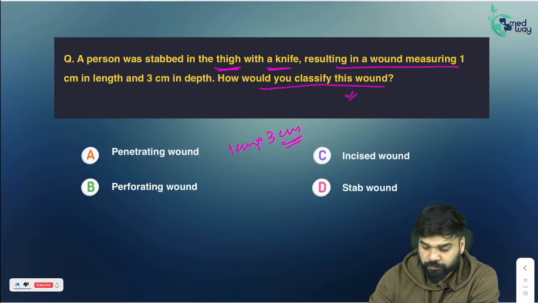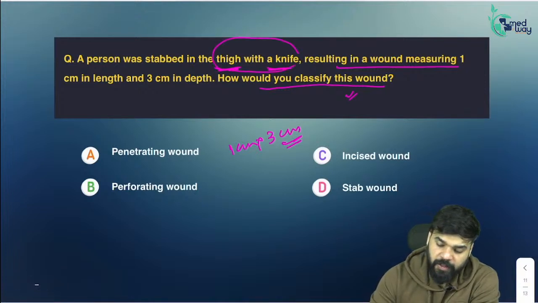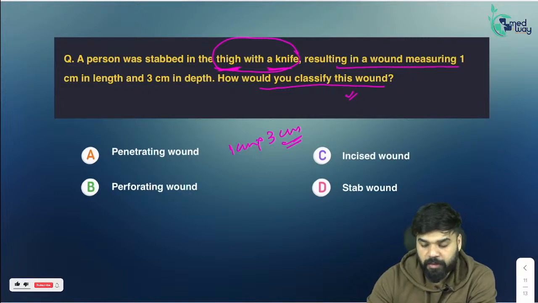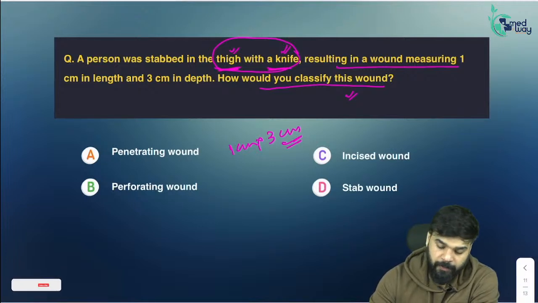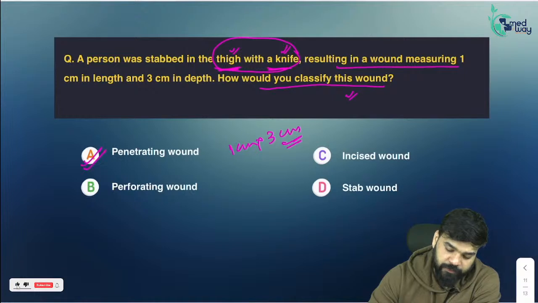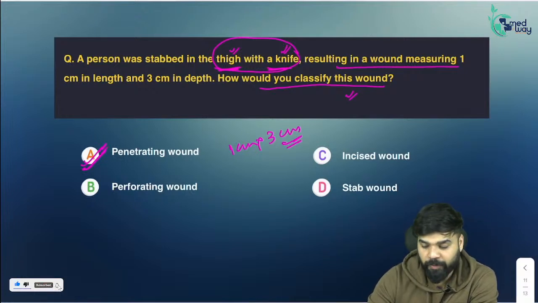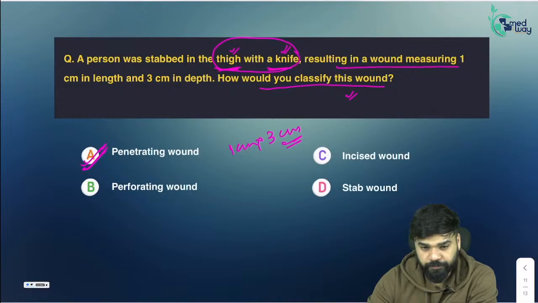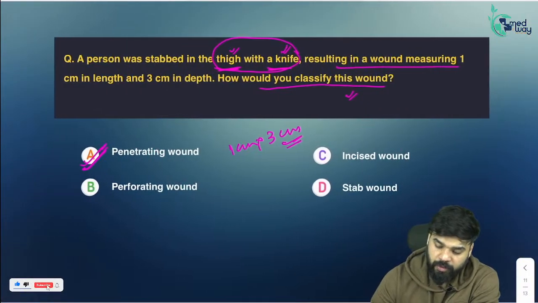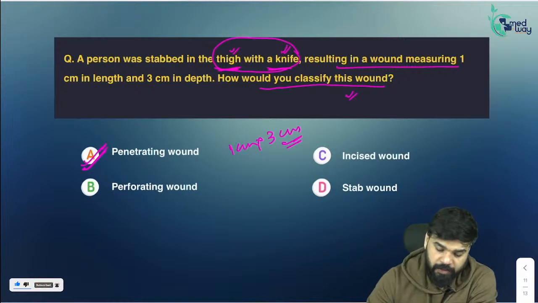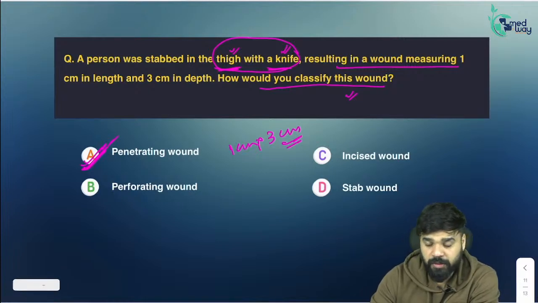Now, if the weapon is a knife and it is stabbed in the thigh, it would be a penetrating wound. Okay. I'm not sure about the options, but the most correct answer here is penetrating wound.